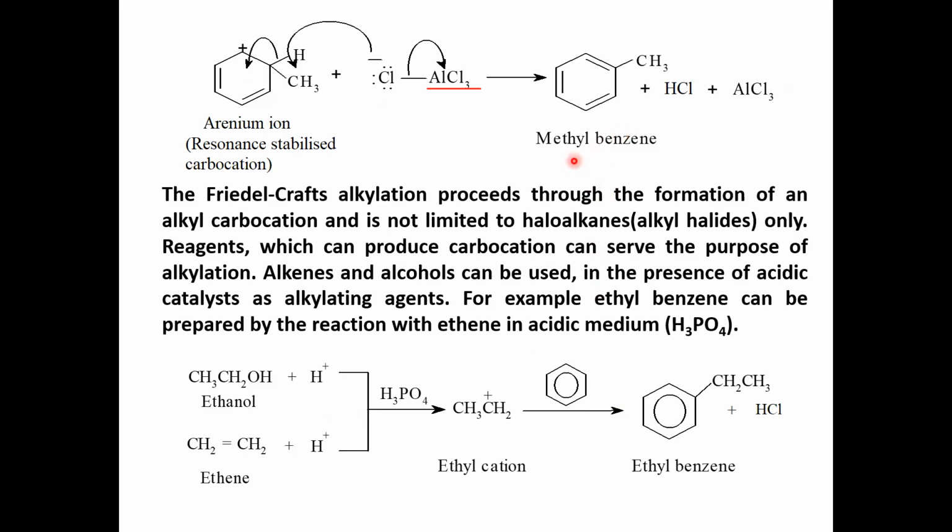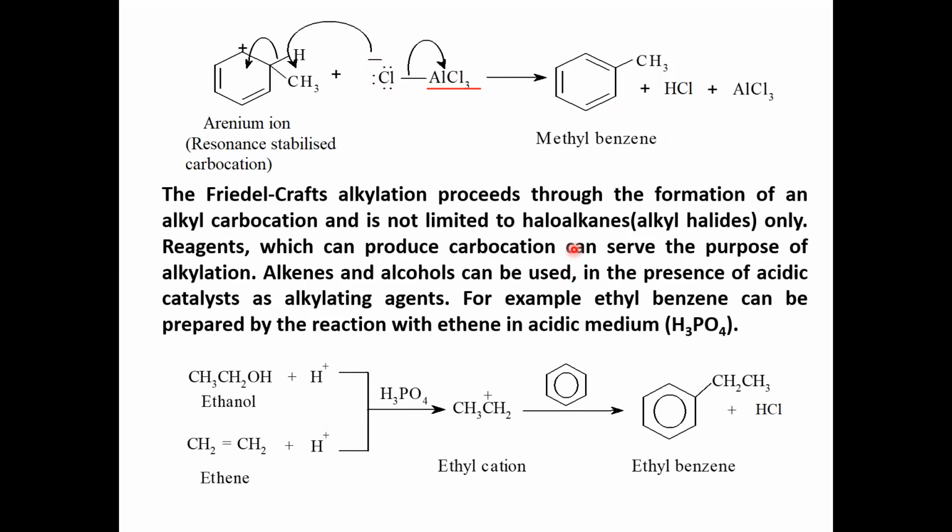Wherever the CH3 group is there, you can put R, and wherever Cl is there, you can put X, in the aluminum chloride part. Then you can practice with the general mechanism. So this is Friedel-Crafts alkylation with an example, the formation of methyl benzene.